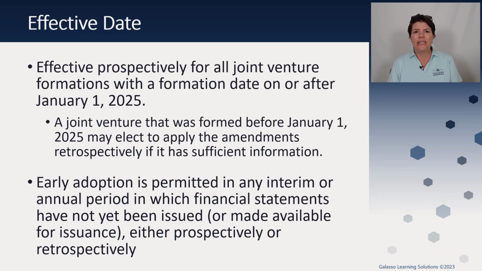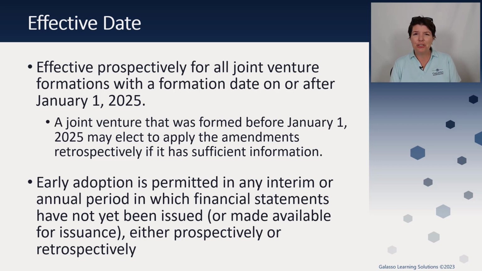And there was a lot of discussion around the effective date. In fact, in the original proposal, it was TBD. So when they proposed this, they did not have an effective date in mind. They really wanted to see what people were thinking. And so it is effective prospectively for all joint venture formations with a formation date on or after January 1st of 2025. So in this scenario, a little bit of a unique one. There's no difference between public and private. It's just for all new joint venture formations after January 1st of 2025.